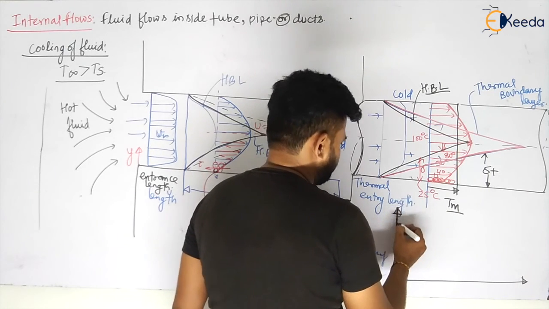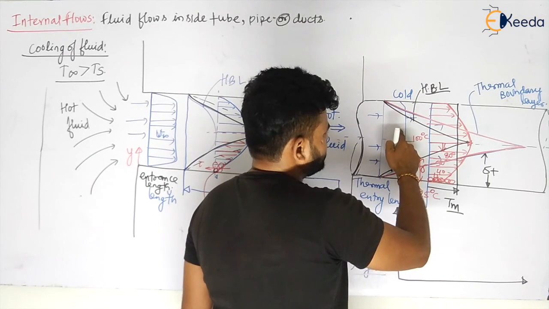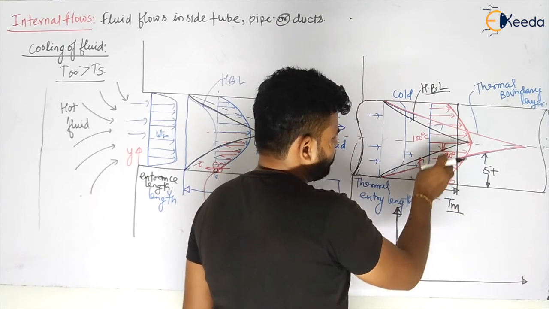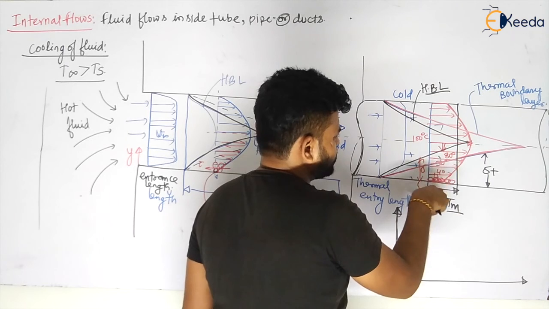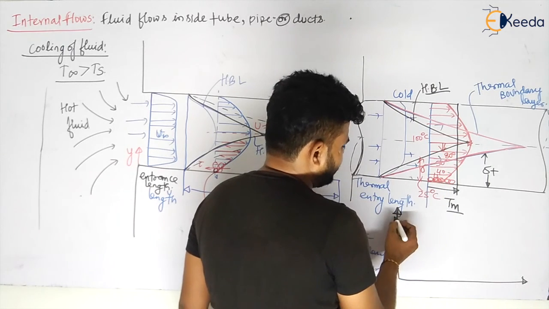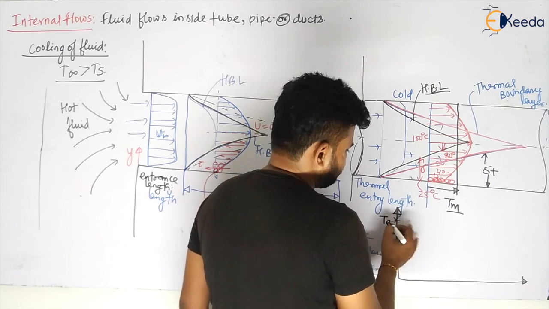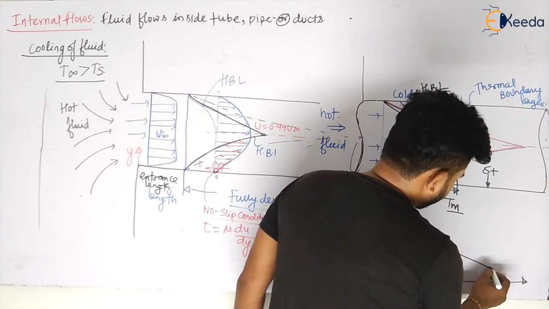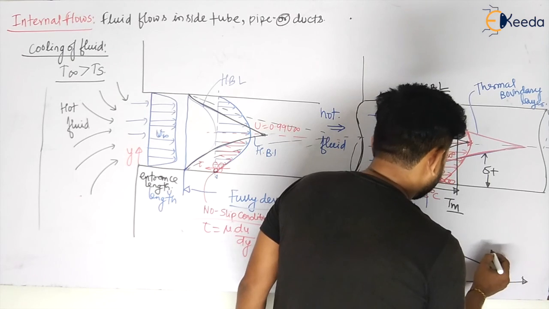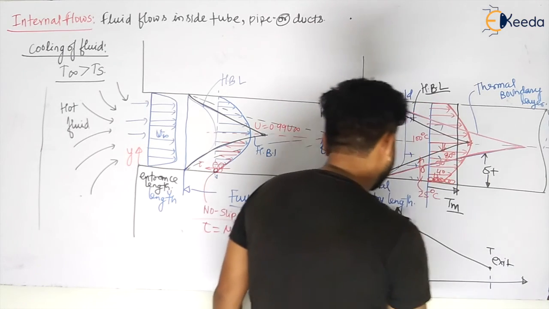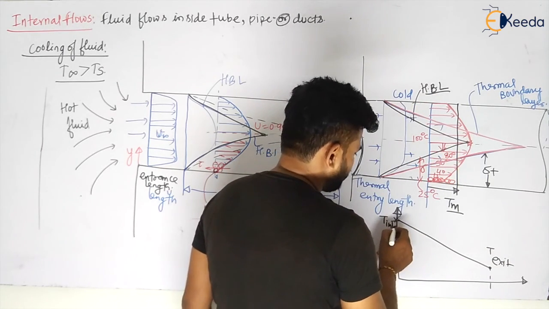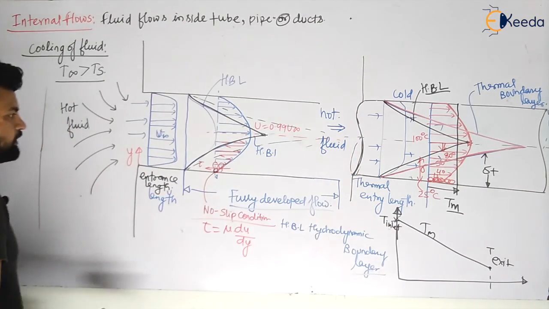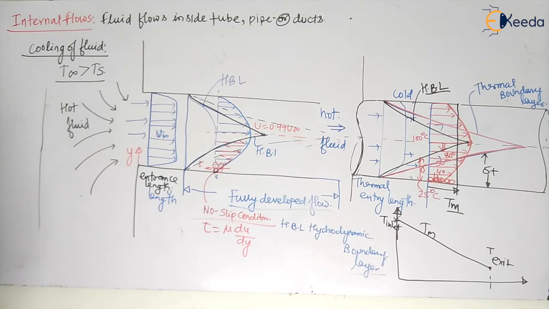Decrease or increase? If you see the mean temperature, what is happening? This is cold, and the fluid will continuously lose heat, due to which at the inlet the temperature of the fluid will be high. Slowly this temperature will be decreasing up to the exit, my dear students, if this is the inlet. So this will be your Tm profile, my dear students. Okay, now let us see this. Hope you have understood this.